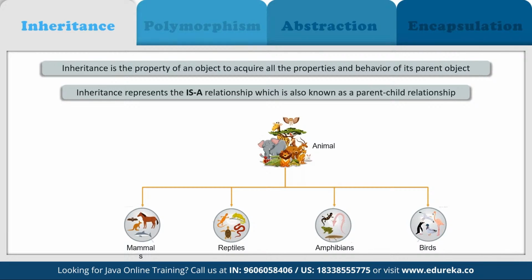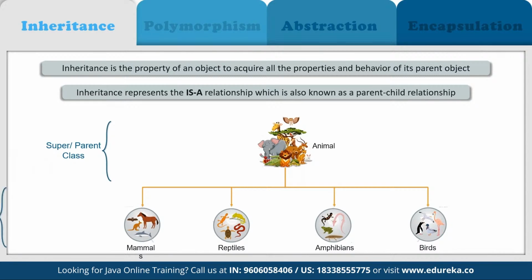So every child is going to inherit the properties from the parent component, and that's how we can make sure that we don't have to rewrite the same thing again and again. We can easily inherit those components automatically by inheriting from the parent itself. That's how it works here.